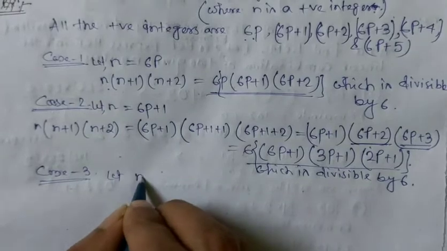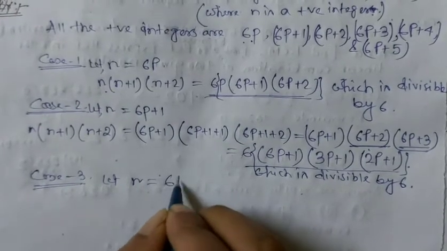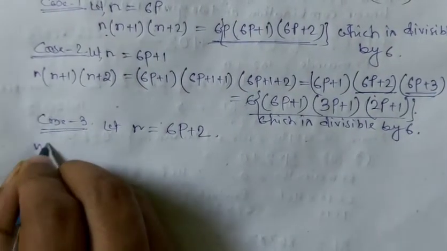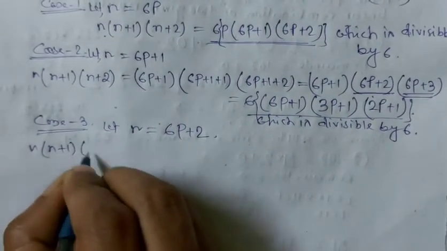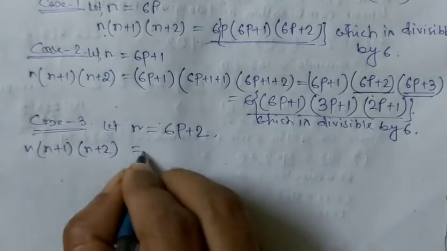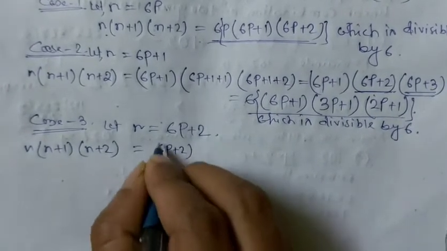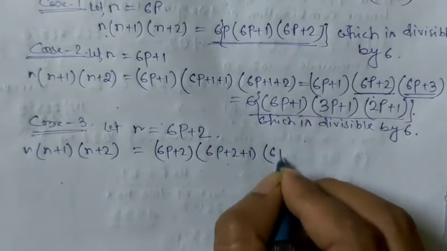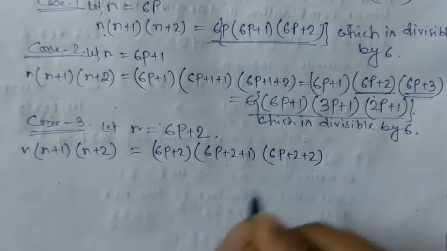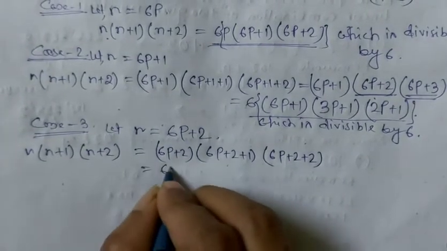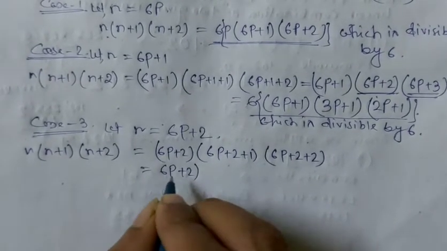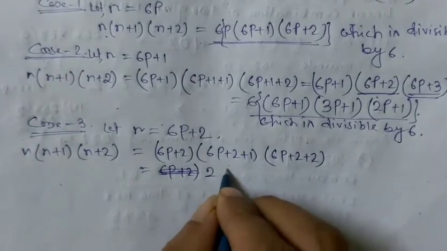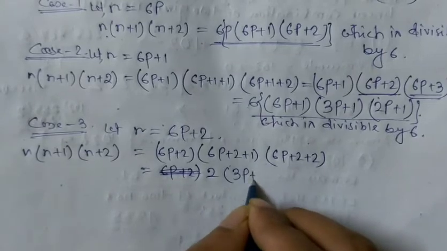Similarly, case 3. Here we have to consider n equal to 6p plus 2. So if you put it in here, that means n into n plus 1 into n plus 2, the value is 6p plus 2 into 6p plus 2 plus 1 into 6p plus 2 plus 2. So this one is 6p plus 2, here the 2 will be common. That means 2 into 3p plus 1.